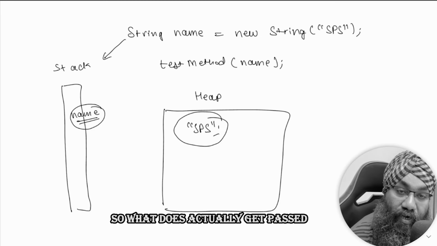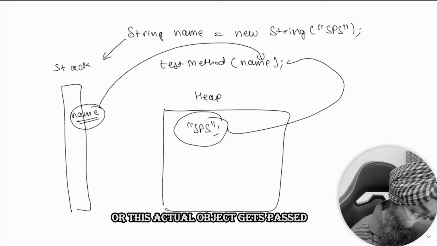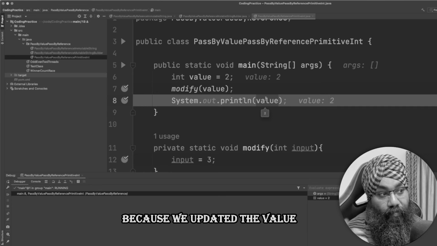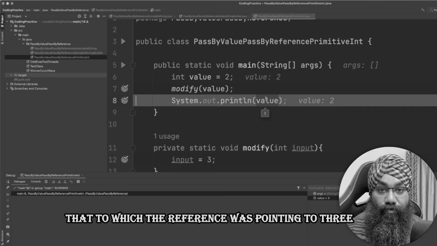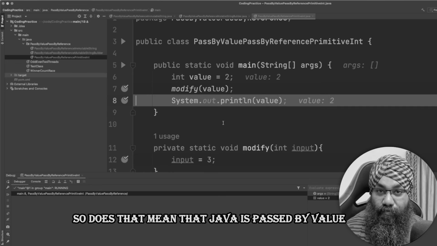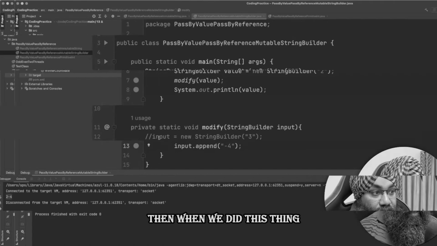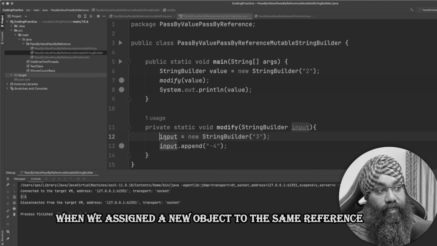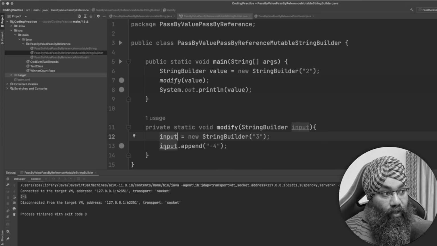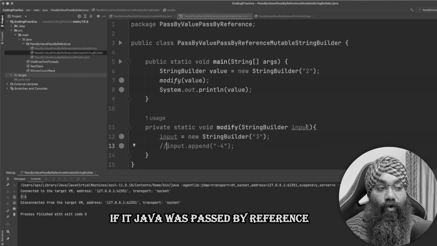Does actually get passed, whether this reference gets passed or this actual object gets passed. If the reference was passed, the value would have changed to 3 because we updated the value to which the reference was pointing to 3, but it is still 2. So does that mean that Java is passed by value? Inside the code, our reference is not getting changed. When we assigned a new object to the same reference, why did it not pick up this new object? If we retest this, you can see that line number 10, if Java was passed by reference.